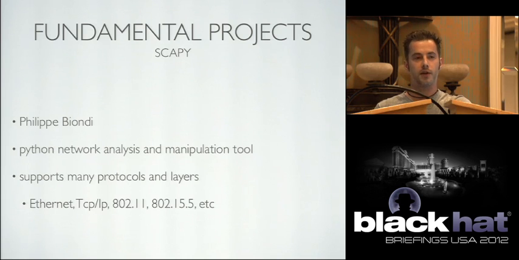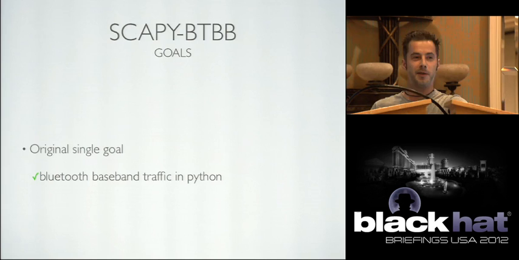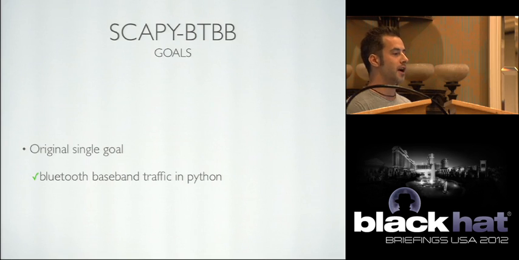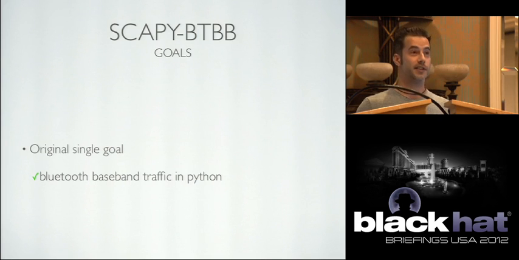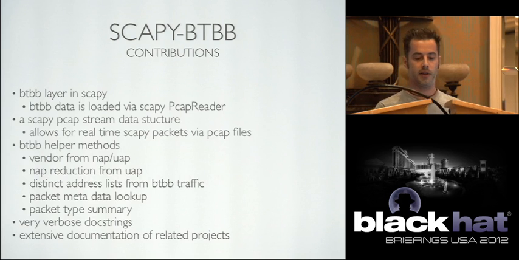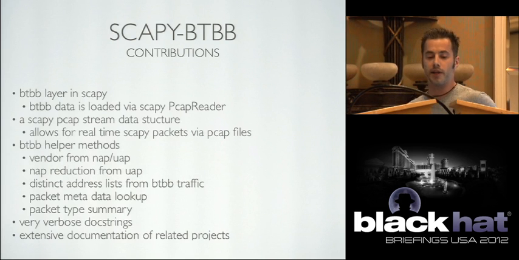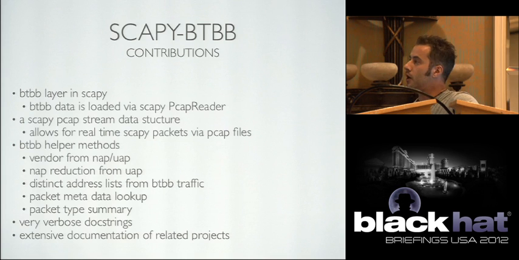It provides methods for sending, creating, manipulating, altering all types of actual network data. It supports a lot of different layers, Bluetooth baseband not being one of them, so this is kind of where I came in. So in the beginning, I only had one goal for my project, and that was, let's get Bluetooth baseband traffic into Python somehow, right? And I can successfully say that I accomplished this, and I did this by creating a Bluetooth baseband layer in Scapy. And so when I first started out, I was like, okay, how am I going to get data in here? And so I took these PCAP files, and this is how I was at first able to load data into Scapy, which was really cool.